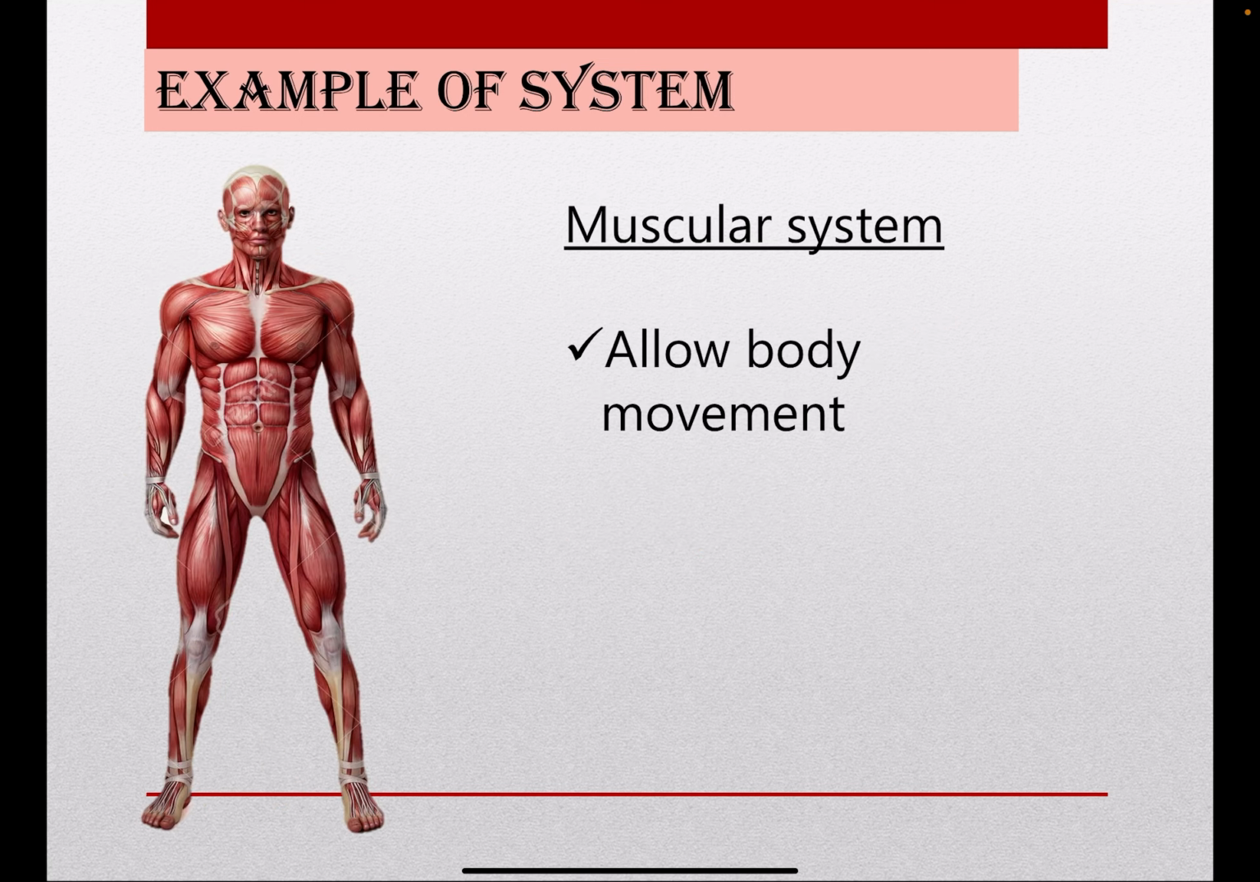Okay, next, muscular system. Muscular system is very important to allow body movement. Okay, muscular system consists of a muscle, and the muscles able to contract and able to relax. And for your information, muscle cell have a lot of mitochondria in order to generate energy for doing respiration and also for movement.